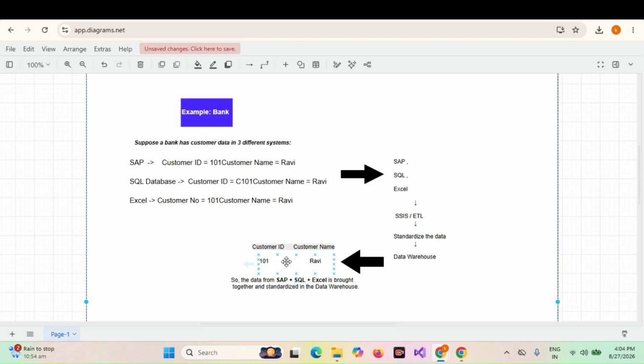What is integration now? Integrated means data from different sources is combined and converted into a common format in the data warehouse, that is the integrated. So for easy memory: the different sources, step 1; combine it, step 2; common format, step 3; and step 4, this is the integrated. Easy to remember, you can keep it in mind. So that's all about this integrated.